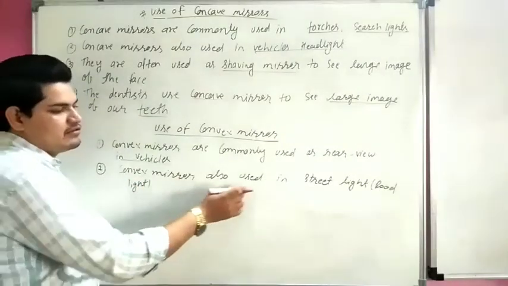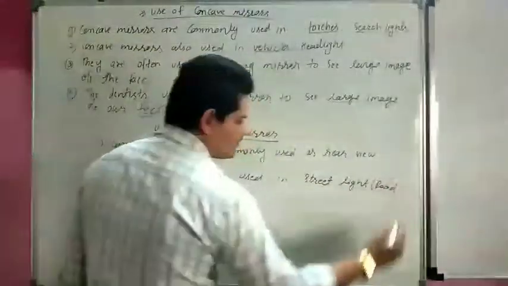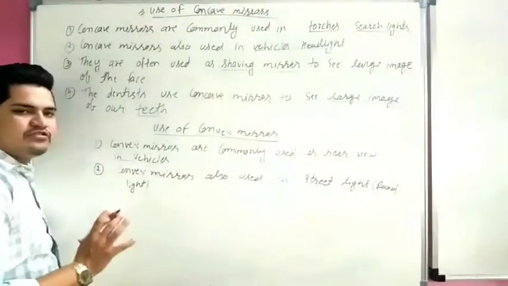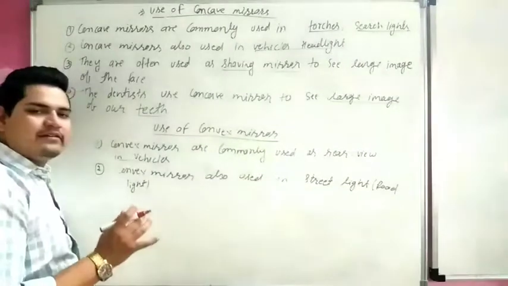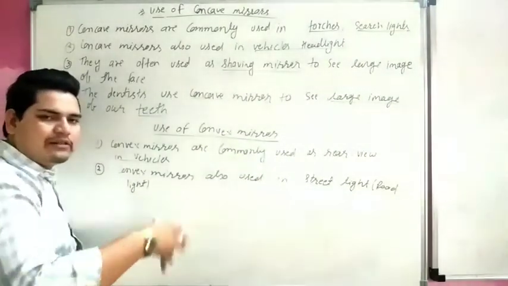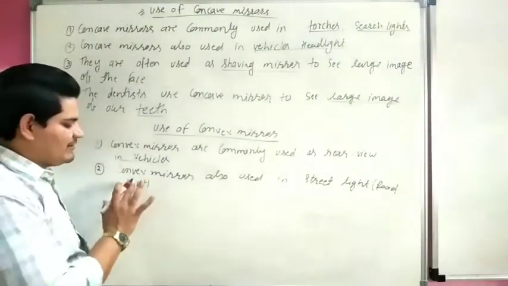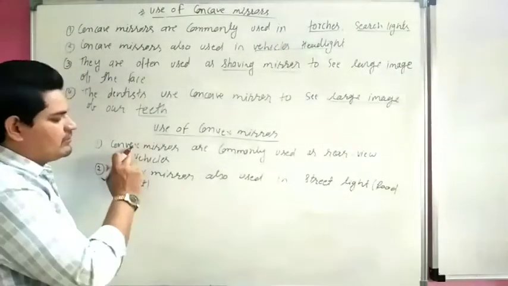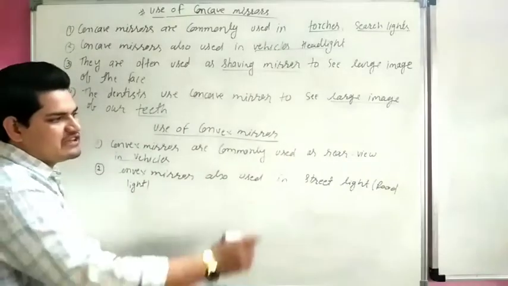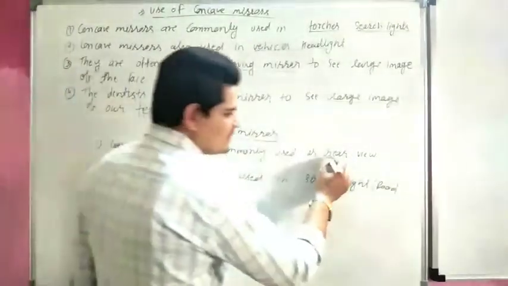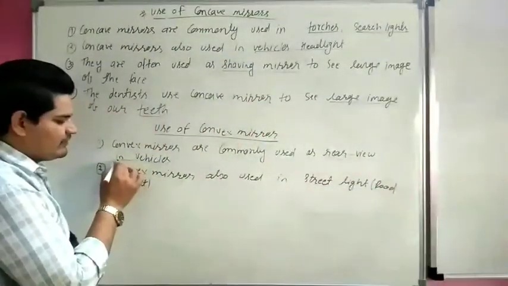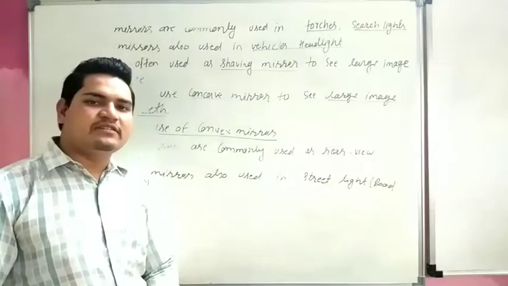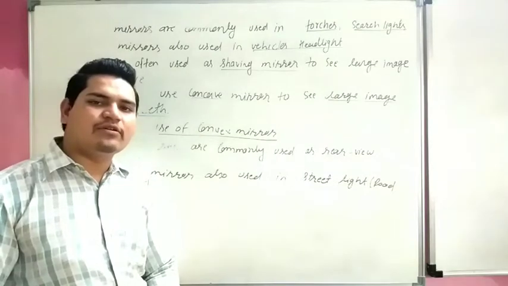Convex mirror is also used in street lights, or we can say road lights, to spread the light on all the road, and also to see a large rear view of the vehicle. So these are the uses of concave mirror and convex mirror.